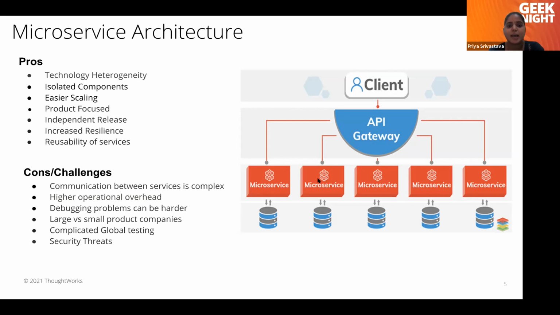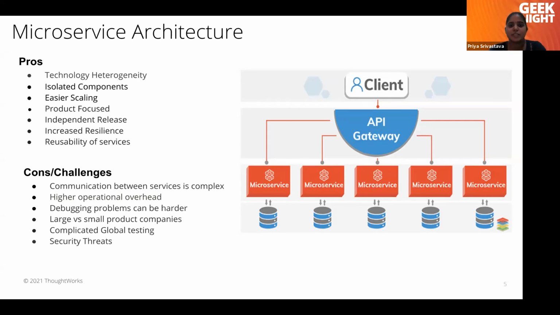Along with it, our services are reusable. Each microservice is a small component and it can be used by different components. For example, we have a login service, right? Most applications have login. So in an organization, let's consider there are 100 microservices, but each microservice needs a login module. So login can be a separate microservice which can be used by all of the services. So reusability is high in microservice.